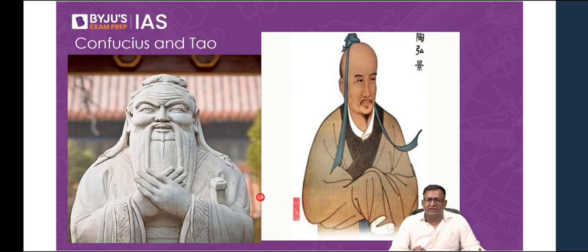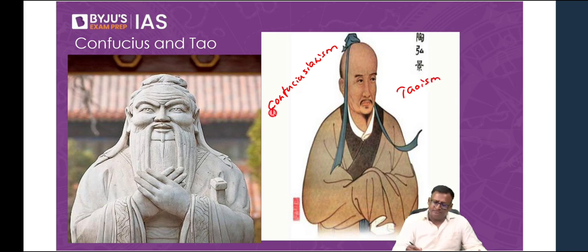For example, you see here on your screen, in China we have Confucius, who founded Confucianism. Now, don't get confused here. You don't need to know anything about the teachings of Confucius. But in the 6th century BC in China, around the same time, Confucius founded Confucianism, and Tao founded Taoism, both in China.